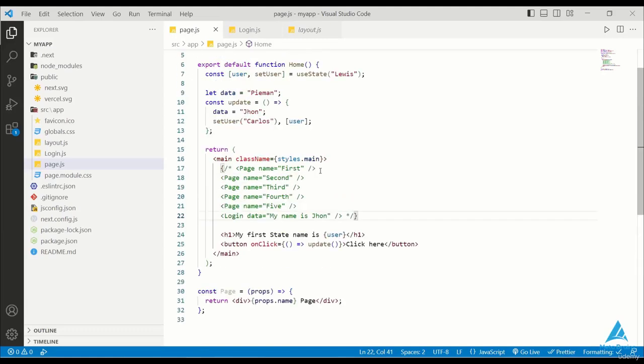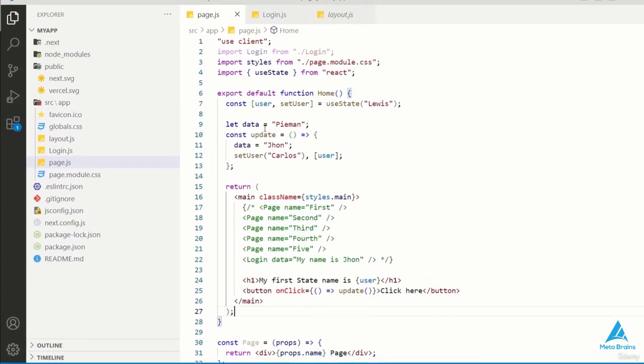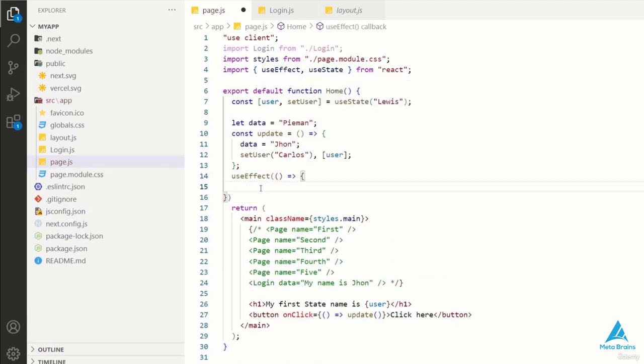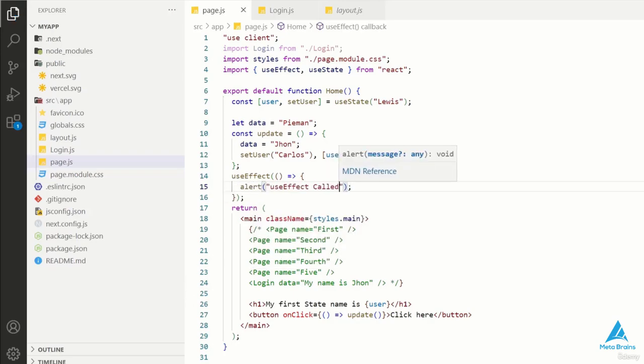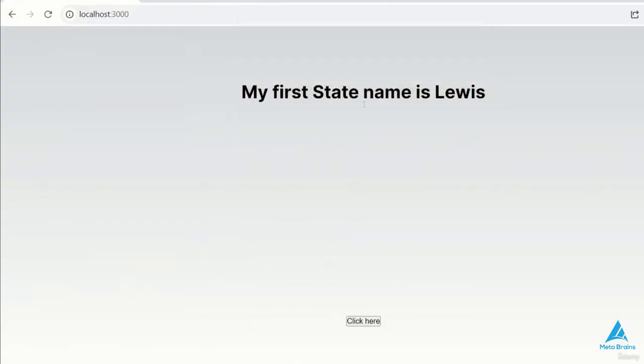After useState, the next important hook is useEffect, which is widely used in any React project. So what is the actual use of useEffect? useEffect is used whenever a page or a function is rendered. For example, if I want to display an alert every time the page is rendered, I can use a useEffect call to achieve that. As soon as I refresh my page, you can see that my useEffect is automatically called.